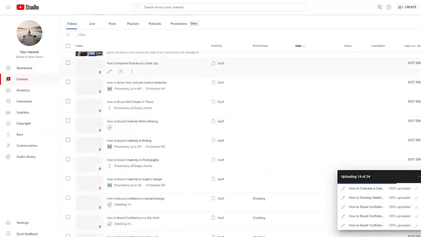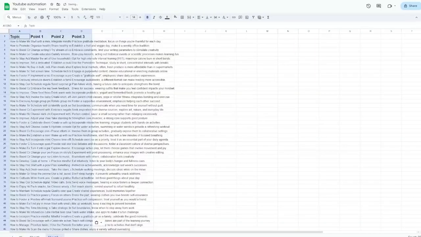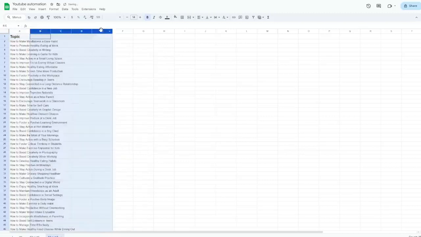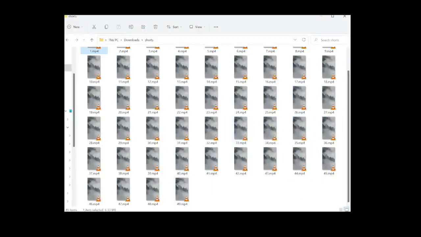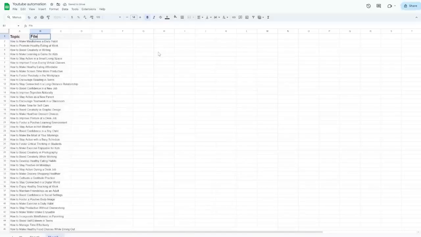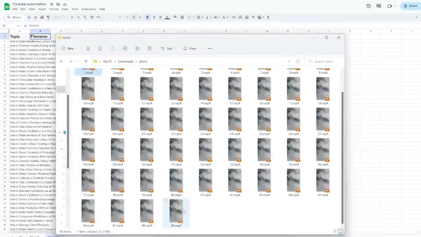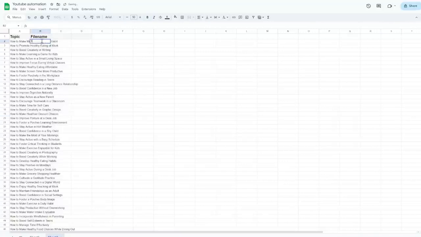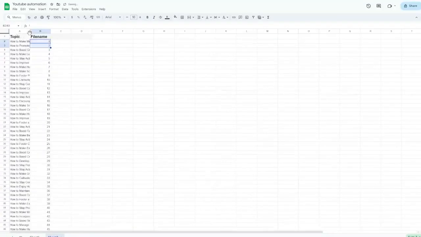So here's a quick and dirty workaround. What I did was I created a separate spreadsheet. I pasted in the topic of the 50 videos that I used. Or it's actually 49 videos because the first row is the name of the column. And then for the second column, I'm going to call it file name, which is the name of the video that we had unzipped after we downloaded it. You can see it's named 1 to 49, so we're just going to put 1 to 49 for the file name here.